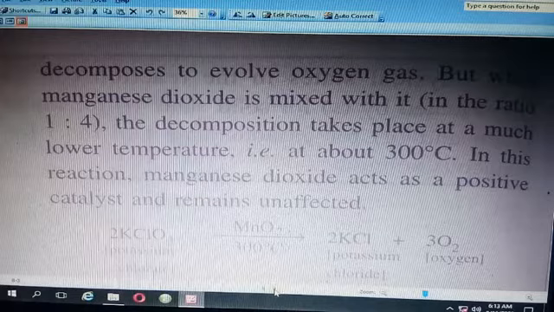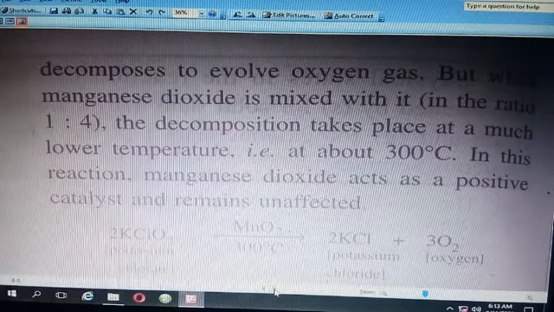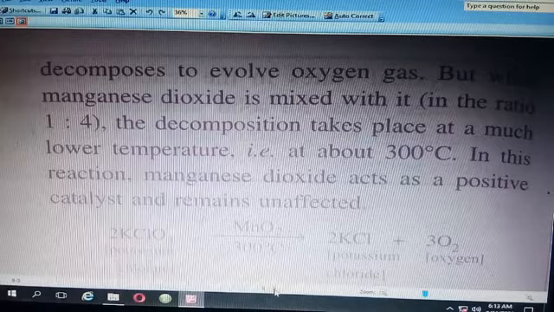When we introduce manganese dioxide, at 300 degrees Celsius only, the decomposition of potassium chlorate starts. That means we are saving 400 degrees Celsius.